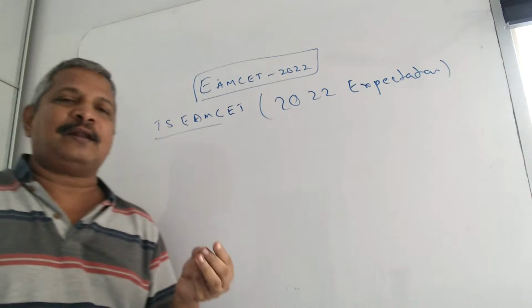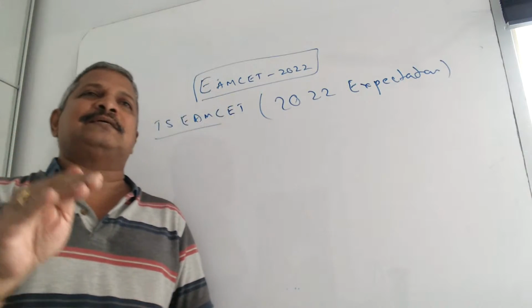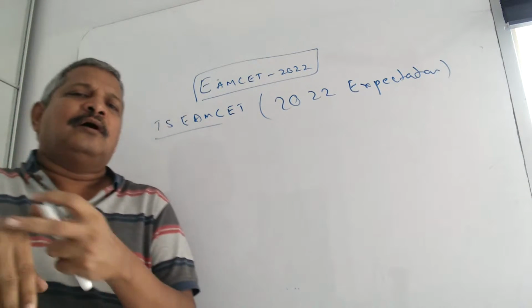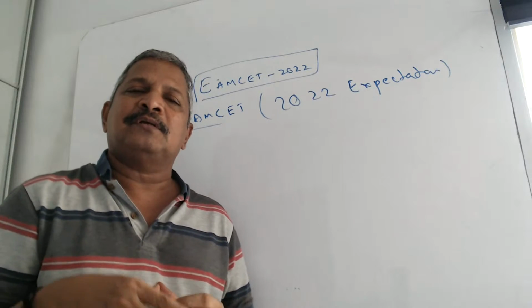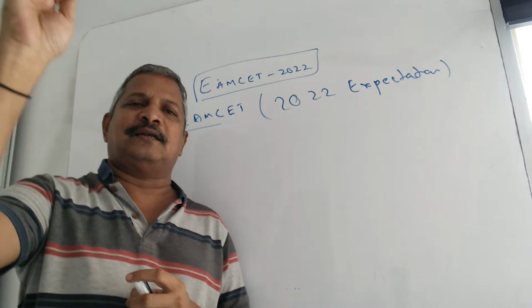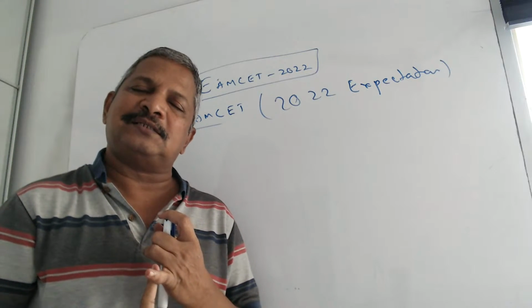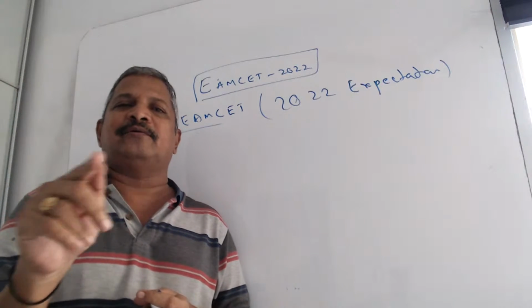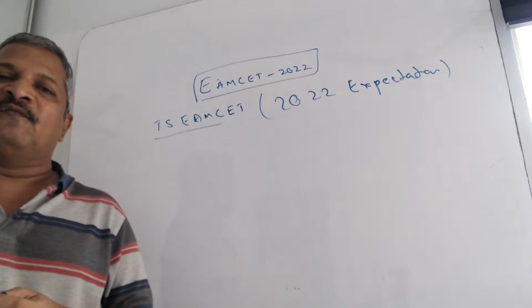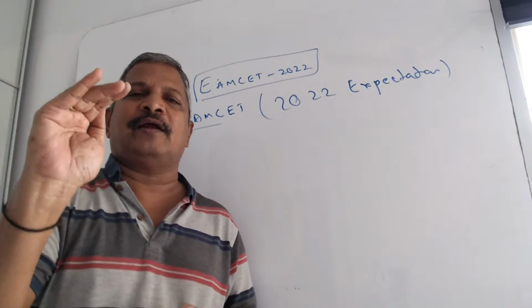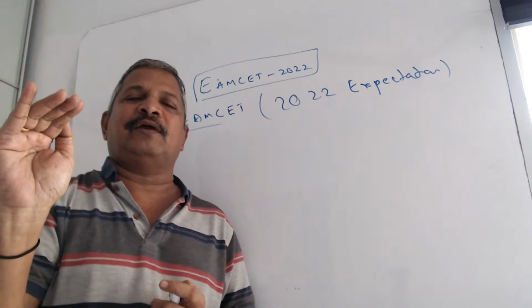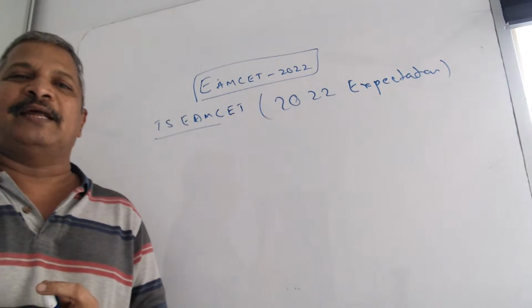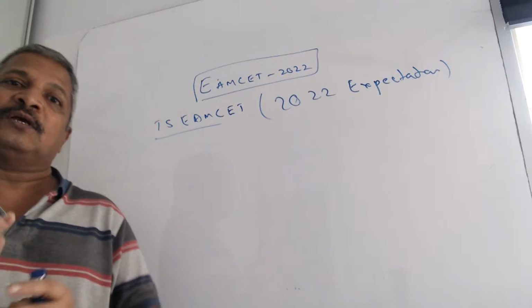And whereas the paper this time, if you take yesterday's morning paper, evening paper, today morning paper also, just now I heard, some students called me, and according to them, the paper standard compared to last year is a little bit less. Here chemistry they are giving the easiest, and so many times in programs I told that you go through Telugu Academy or NCERT book line to line, many direct questions occur. Physics moderate and maths moderate to typical, because around 40 to 50 questions you can easily solve. If you can solve 40 to 50, it is a wonder, it is good in maths. Whereas the remaining 30 are lengthy questions, lengthy time-consuming problems will come, so that type is given.